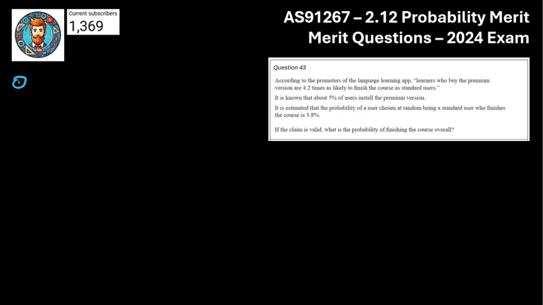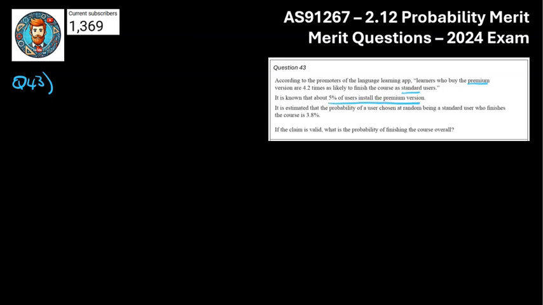Okay, so we're now on to question number 43, and this question was quite challenging, so I actually used a bit of algebra in the end, but let's break it down, that way I can show you where the issues were. So the first statement there, basically there's a premium or standard version of the app. People who buy the premium version are 4.2 times more likely to finish the course compared to standard users. So basically what that means is if we know this probability, we can times it by 4.2 to get that probability, or we can divide by if we did the opposite.